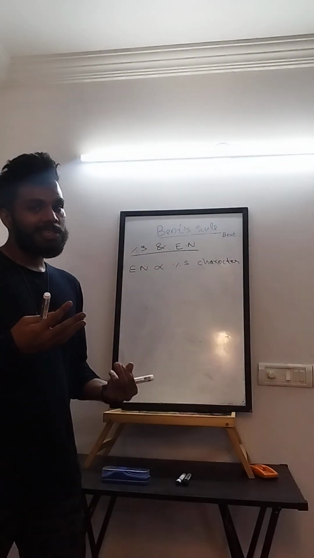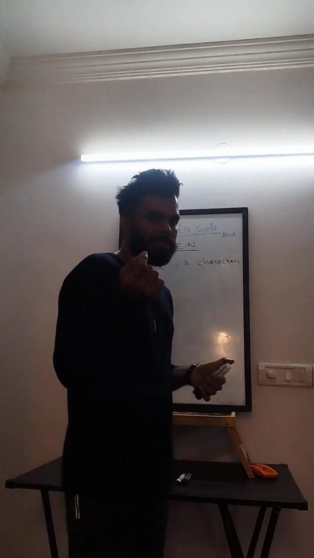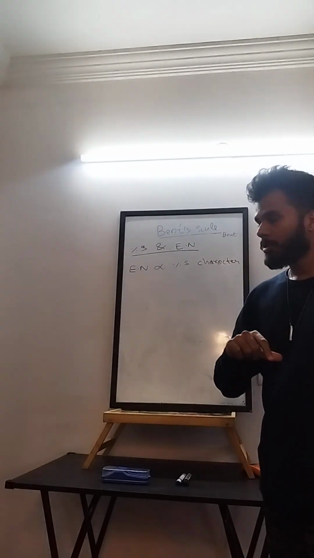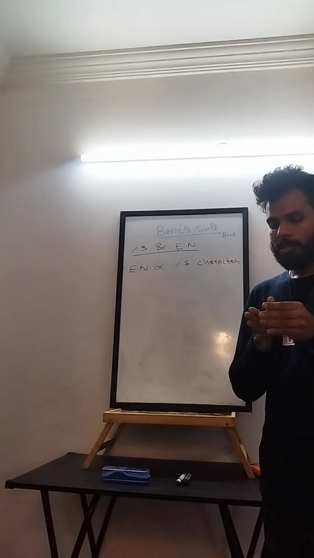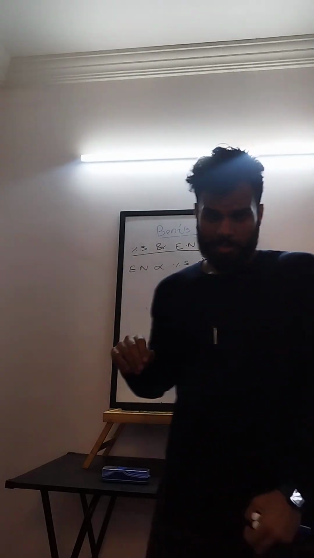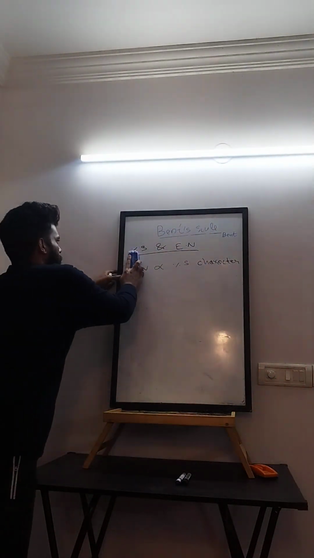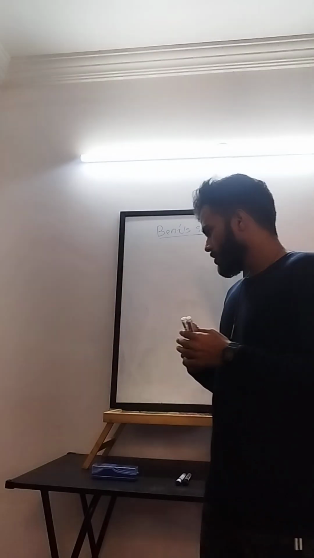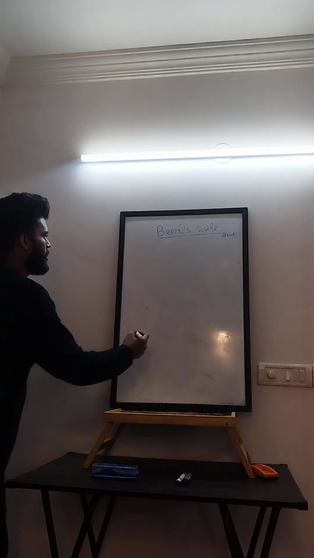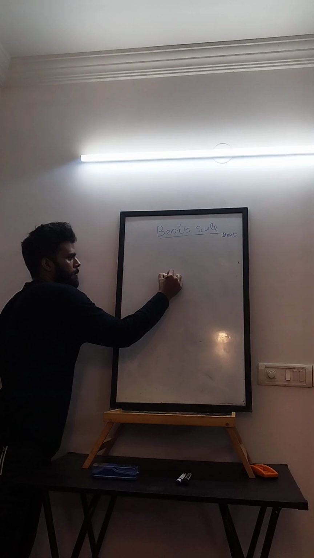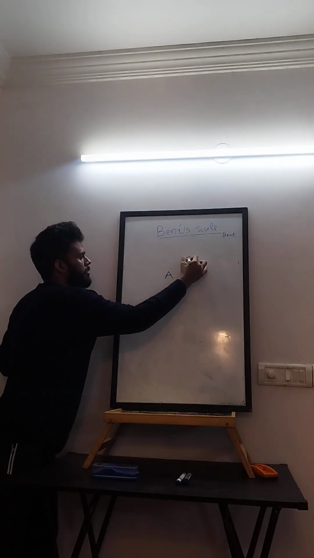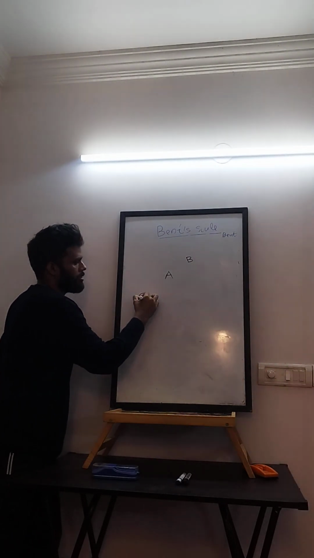So the more the percentage s character, because think about it, an s electron in the same shell is tougher to remove than a p electron, because an s electron is closer to the nucleus. So keep this in mind, electronegativity. Now let's think back to Bent's rule. In Bent's rule, let's suppose you have a central atom, take A. It's not representing any particular element, just a basic one. Let's suppose from here B is coming, C is coming.